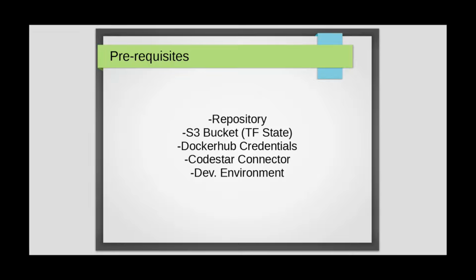We'll need to create a CodeStar connector so that we can link up AWS CodePipeline and GitHub to get that integration going. There's another method using webhooks which is being phased out, so we'll be using CodeStar connector. And finally, we have our dev environment. This is just cloning our GitHub repository locally so we can start making changes.